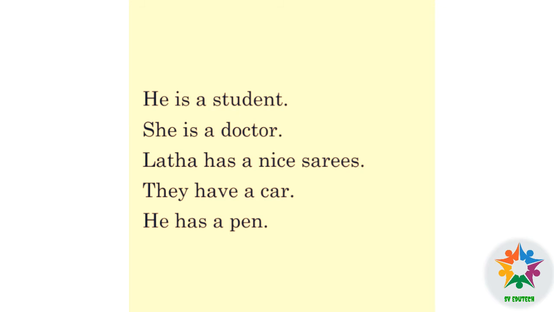He is a student. Is is an auxiliary verb or helping verb. State. What is he? He is a student. Lata has a nice saree. Here she has a nice saree. Possession. Has. Here has is a verb. They have a car. He has a pen.